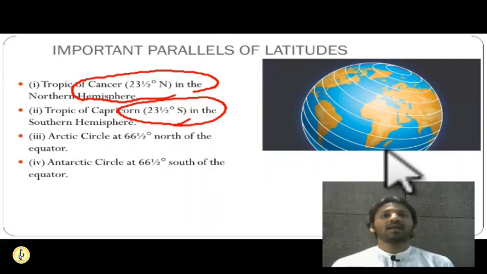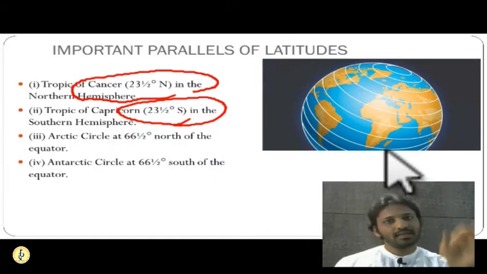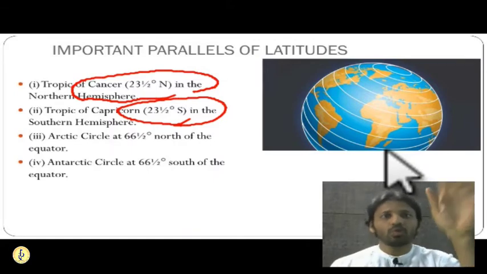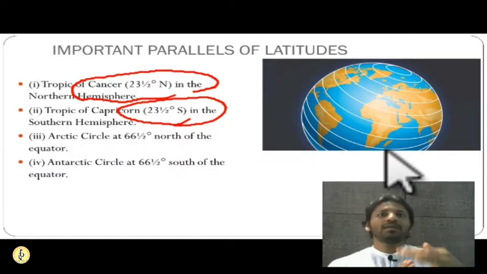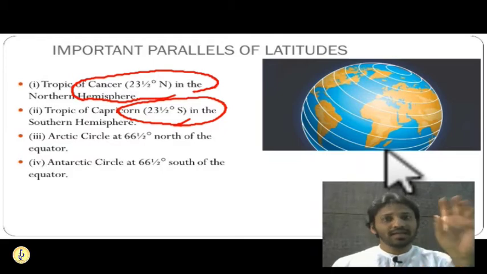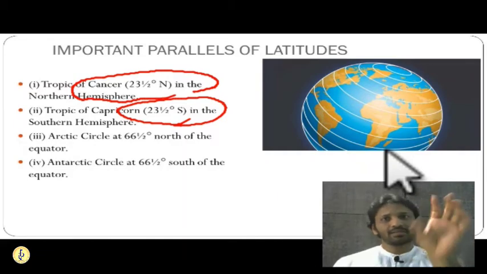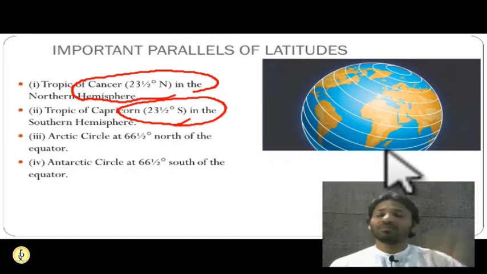We have seen that up till 23.5 degrees, the sun is overhead at least once in a year. Beyond 23.5 the sun will not travel, but sun rays will reach up till 66.5 degrees in some amount. Though the sun is not traveling beyond 23.5, sun rays will travel beyond 23.5 till 66.5.